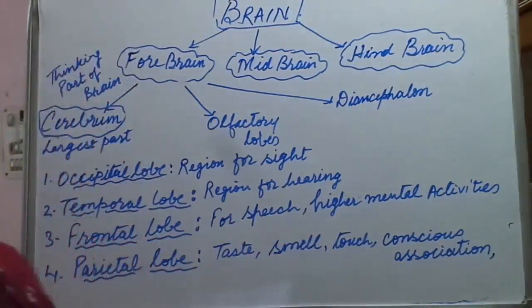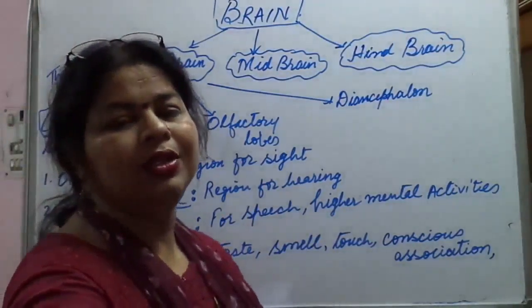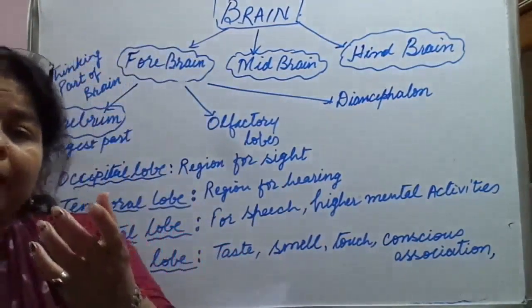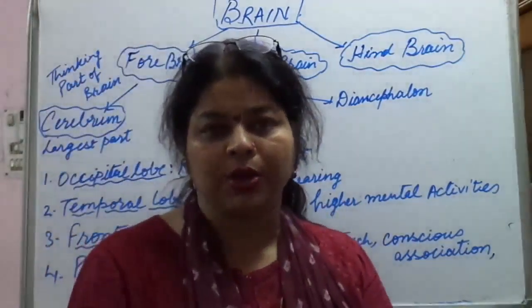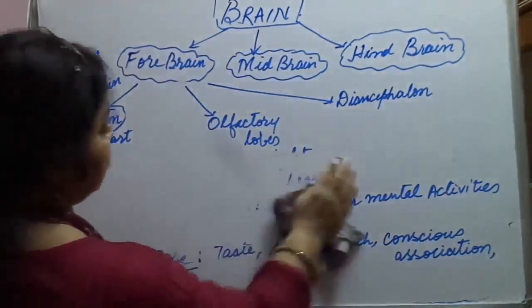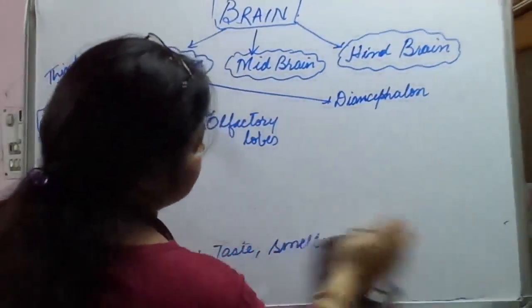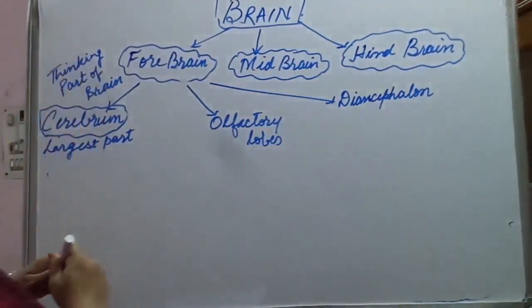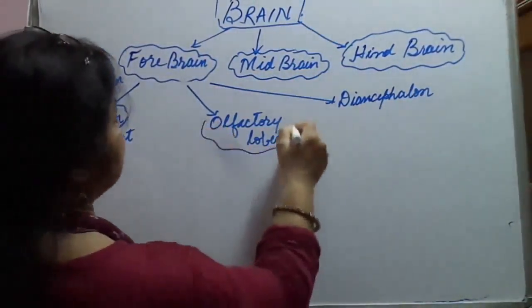Now next comes olfactory lobes. This olfactory lobe is located at the anterior part of the brain. Where are olfactory lobes located?